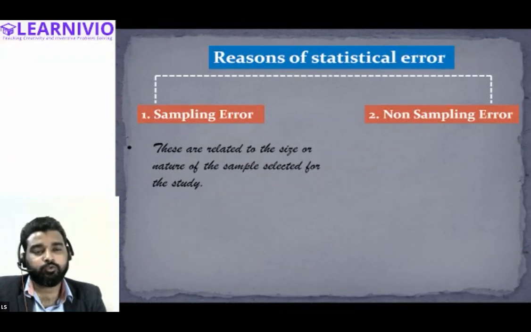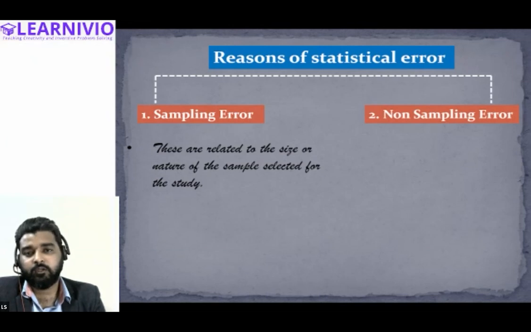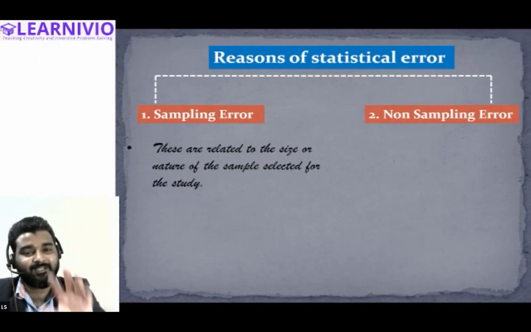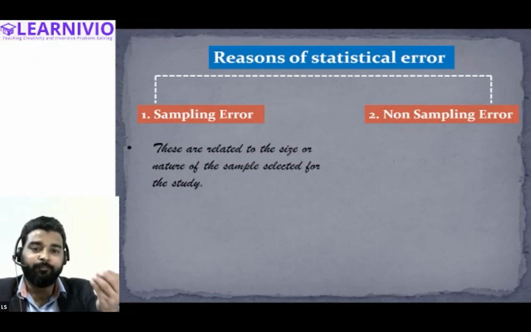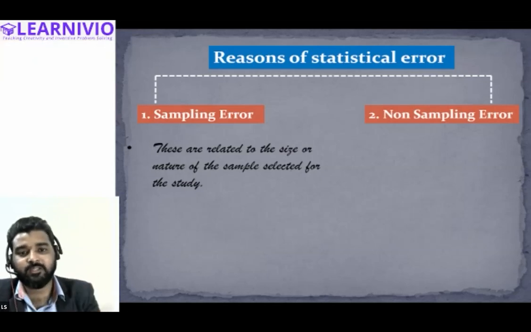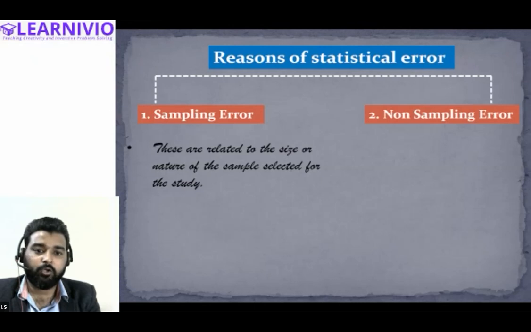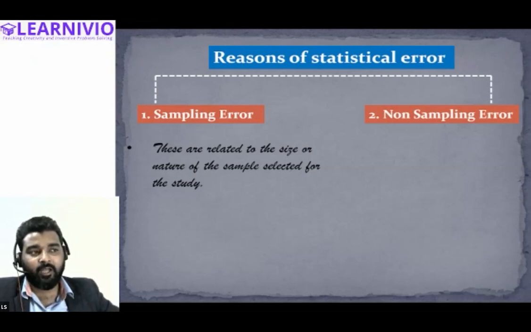And let's say you have only selected 10 vouchers to audit the financial statement of the company. Out of 5,000 vouchers, you have only selected 10, and on the basis of this only you are going to decide whether the business has prepared the books of account properly or not. So tell me, do you think the sample size is sufficient?